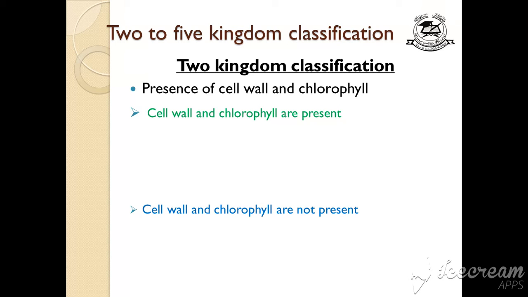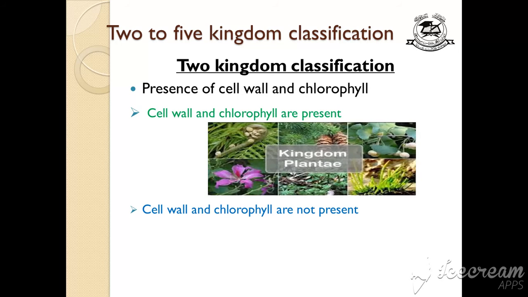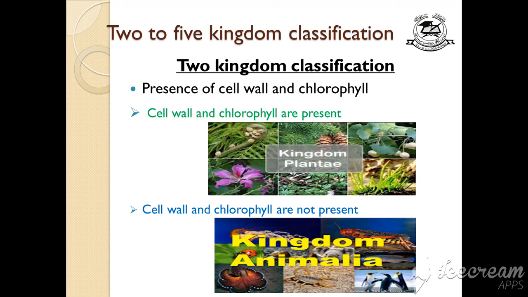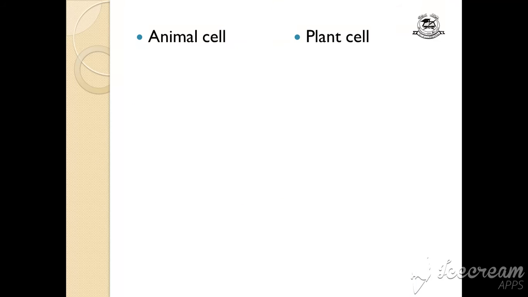Okay, and I think you know that when cell wall and chlorophyll are present, that will be kingdom Plantae, all the plants. And when cell wall and chlorophyll are not present, that will be called kingdom Animalia. So here they have classified very microscopically, because we have to study chlorophyll and cell wall within the cell. So we will compare a plant cell and an animal cell.